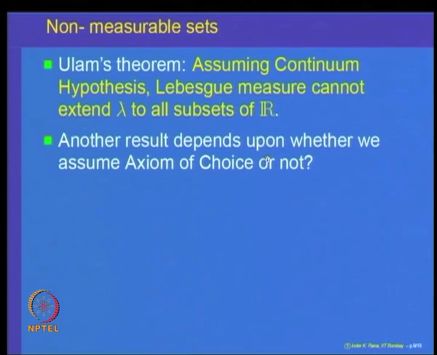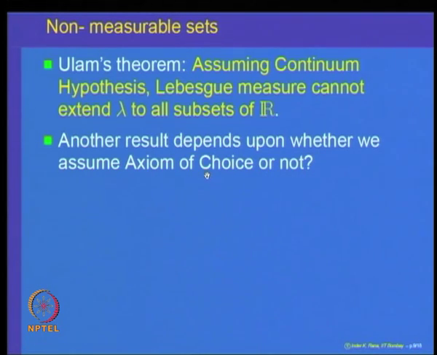Another result which one can use, which is again not part of axiomatic set theory, is the following: supposing you assume what is called the axiom of choice. The axiom of choice is another axiom which is not part of axiomatic set theory, and one can either accept it as part of set theory and do mathematics, or not accept it and do mathematics.